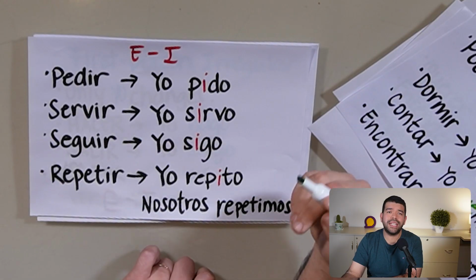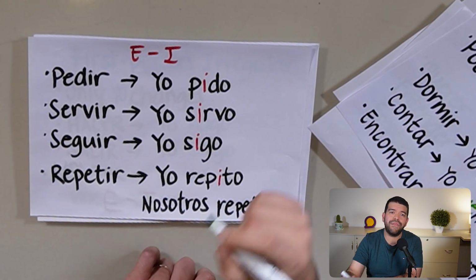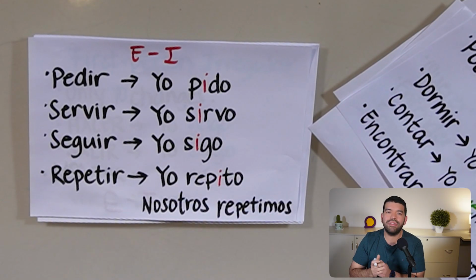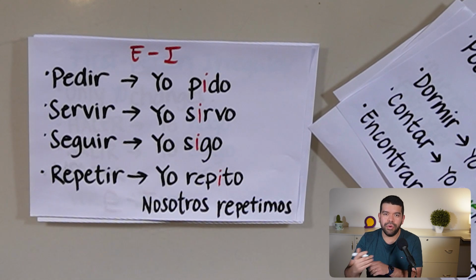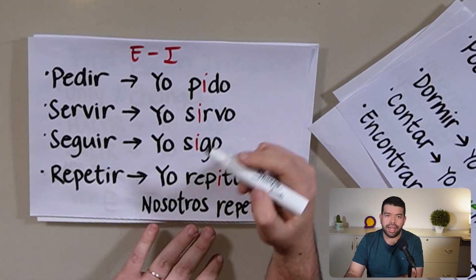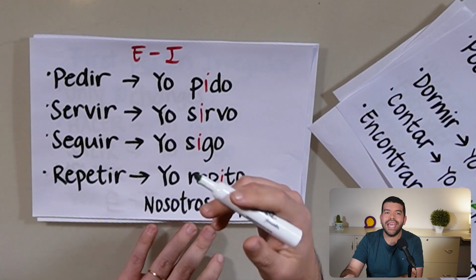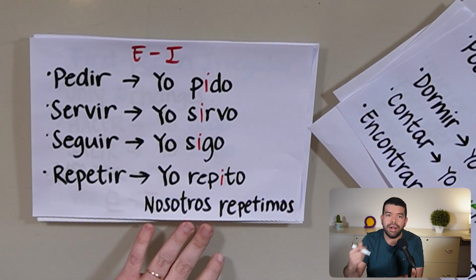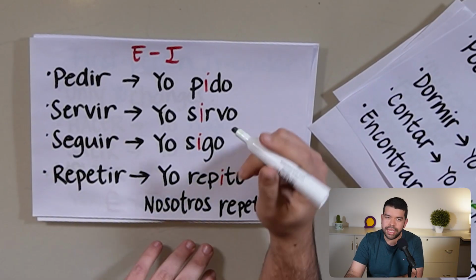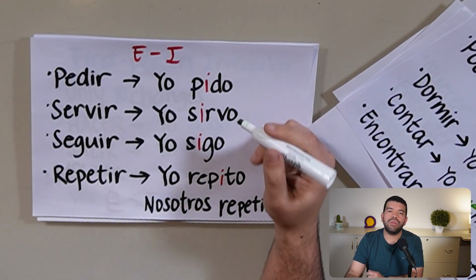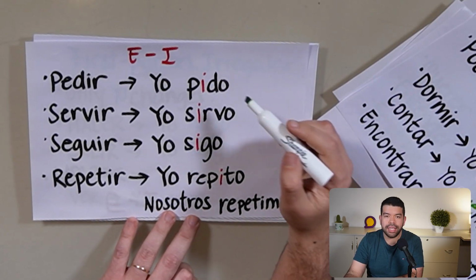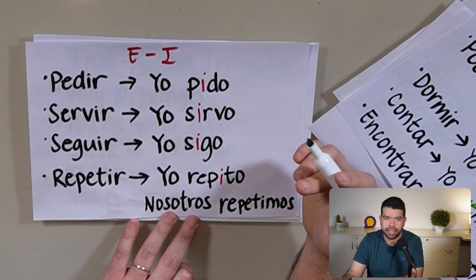Next, we have verbs that change at the start from the letter E to a letter I. And let's see how that looks with the verb pedir, to ask for. We're going to change the E to an I. And then change the ending like a regular verb that ends in IR. So after those changes, it would look like this. Yo pido, tú pides, él pide, nosotros pedimos, you know this.